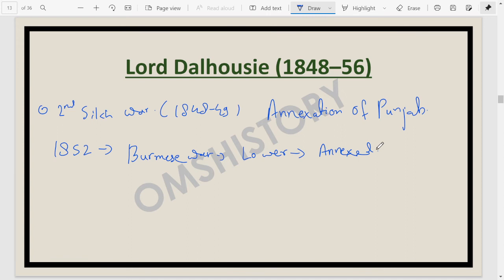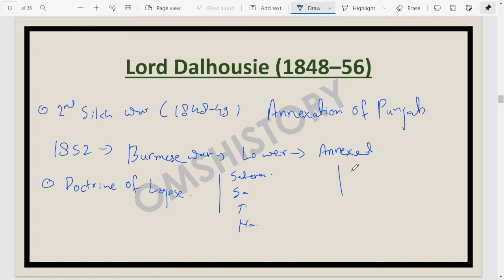Apart from that, during the time period of Lord Dalhousie, we find a doctrine which was applied: the doctrine of lapse. Everybody knows about the doctrine of lapse, and under it so many different areas were annexed. They are very important, and you have to remember them separately. Satara got annexed, Sambalpur got annexed, Jhansi got annexed, Nagpur got annexed.